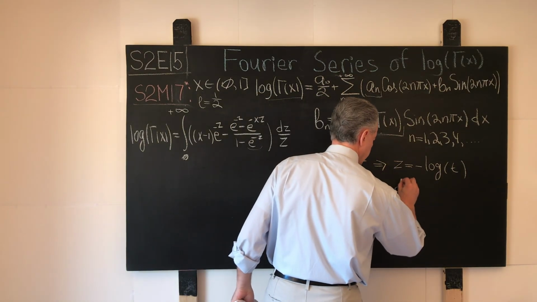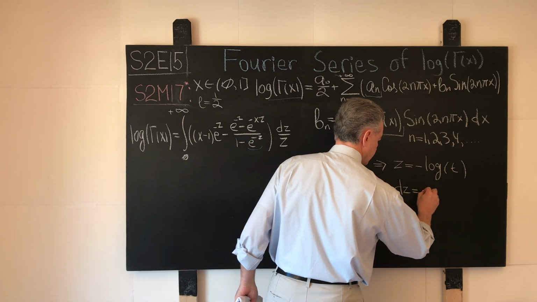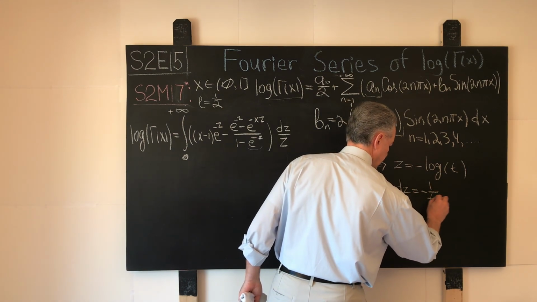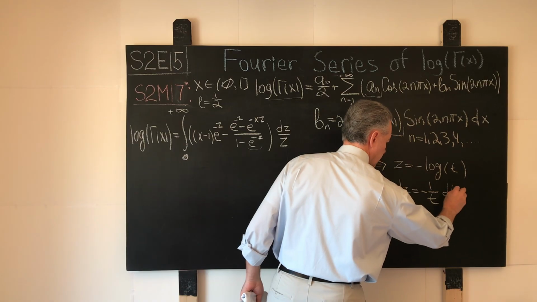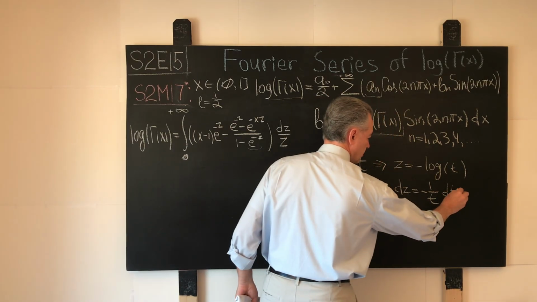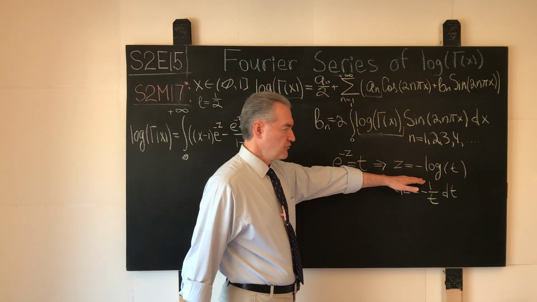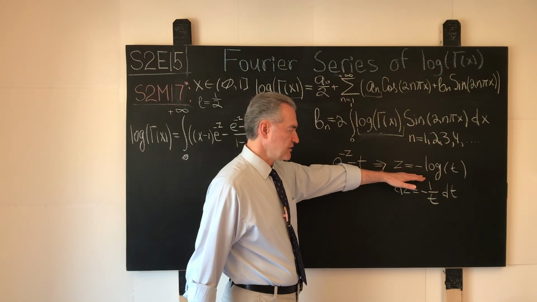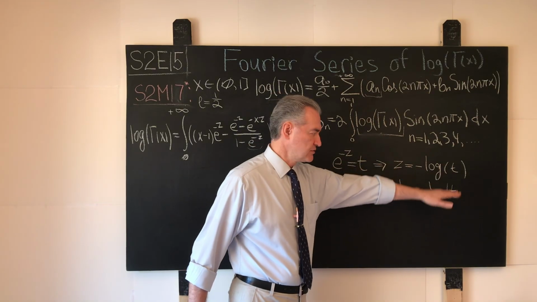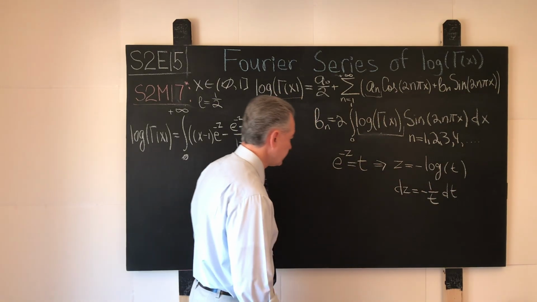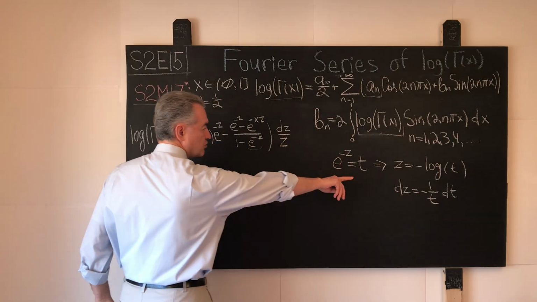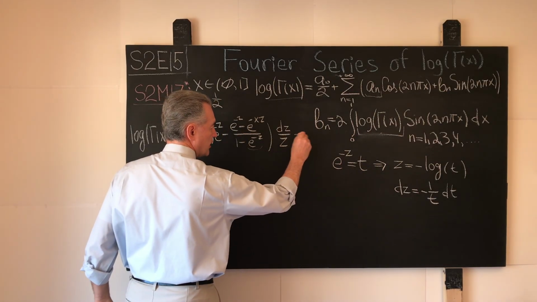We get dz equals -1 over t, and then dt. That maneuver is also straightforward from here to here. We apply the first differential to the left-hand side of this equality, to the right-hand side of this equality, and obtain this result.